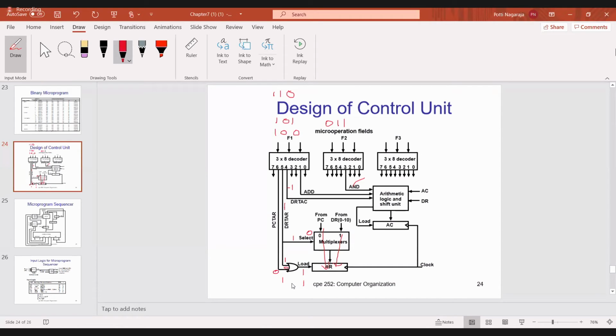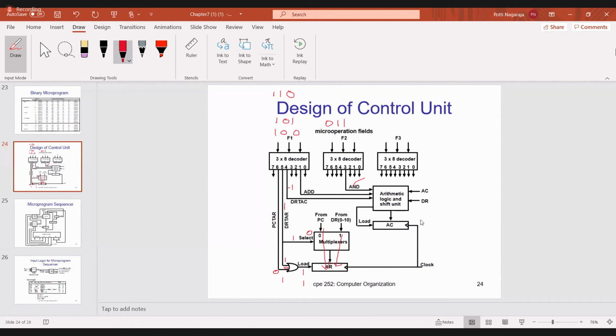Sir, F3 is not connected to anything, no sir. Then why are we using it, sir? No. Here, if I connect like that, the diagram will be complicated. Because of that, I only showed a few of the outputs of the decoder. But actually all outputs will be connected. Because the diagram will be complicated, no? Here 8 lines, here 24 lines we will get. Maybe you will be confused. So for that purpose, we connected only a few outputs of the decoder to understand, okay? But in general, all outputs will be connected.